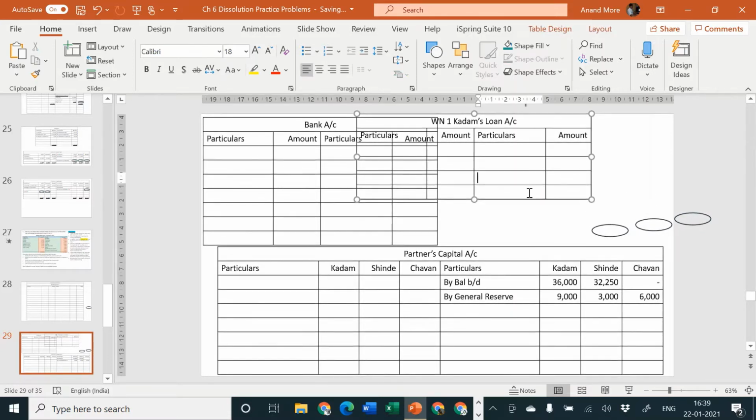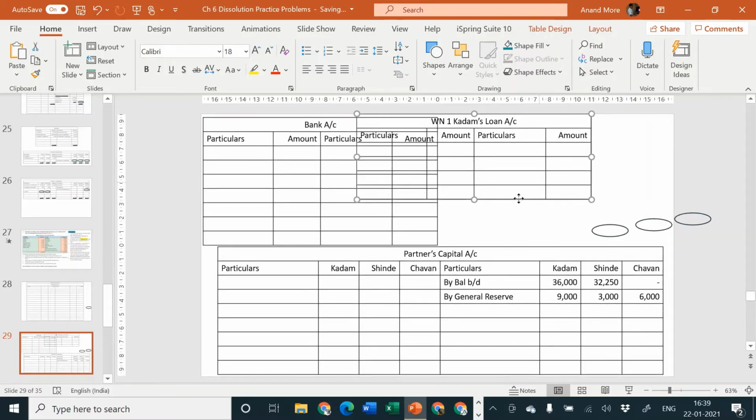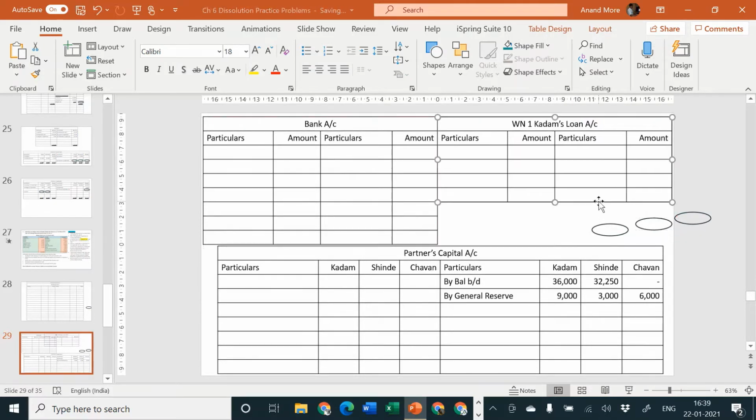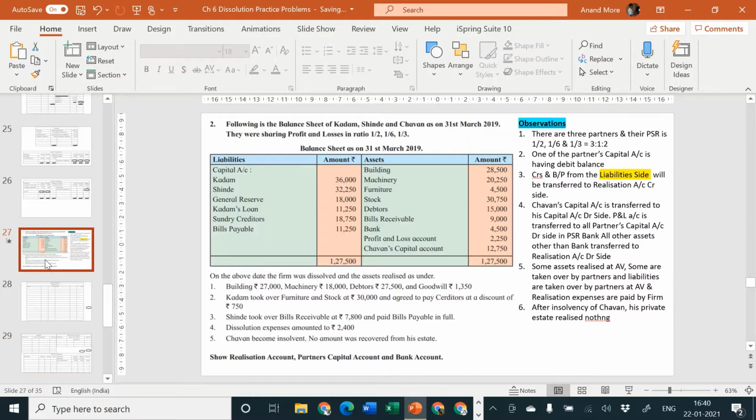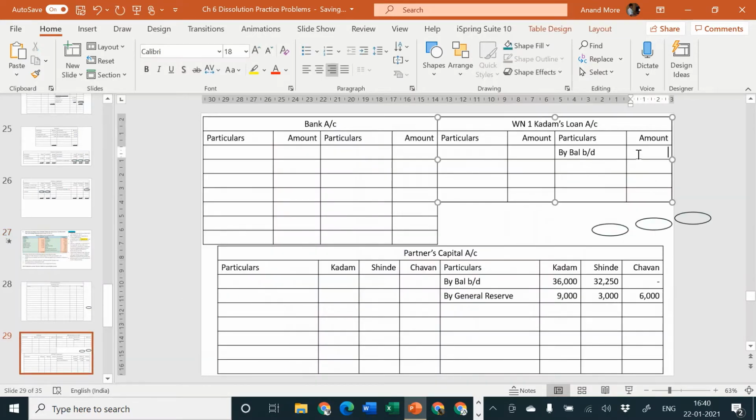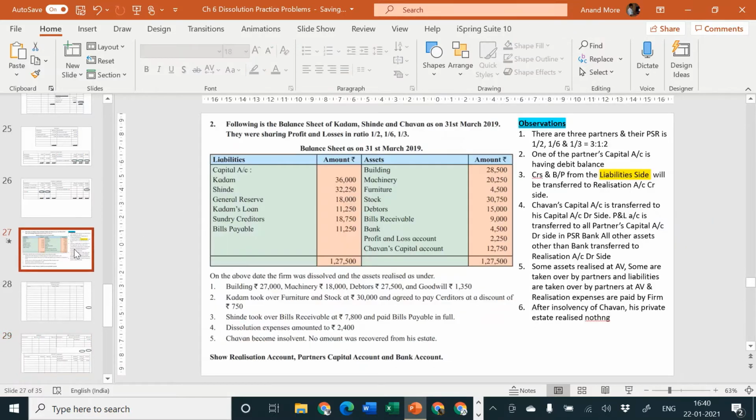Kadam's loan account credit side we will write by balance brought down. The balance of Kadam's loan is how much? Rupees 11,250. That means we'll have to remember this thing, that partner's loan account will have to be repaid before closing the realization account. Then sundry creditors and bills payable will be transferred by us to realization account credit side.